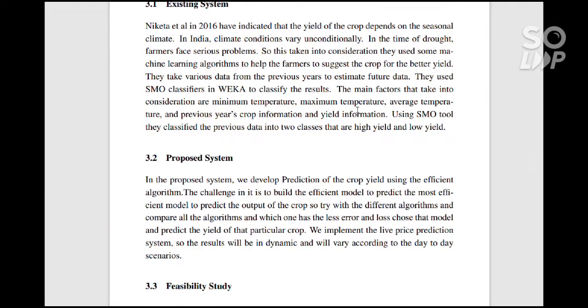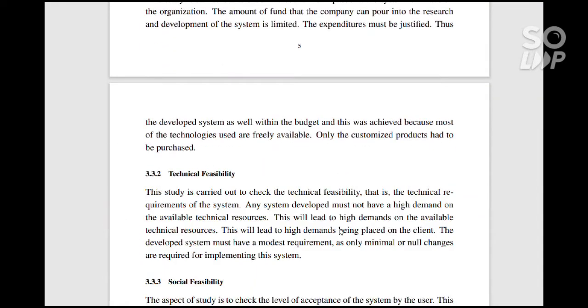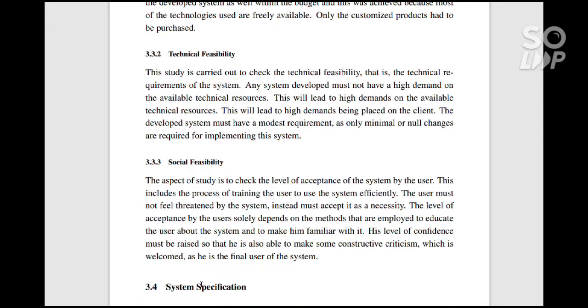Proposed system. So as an advance to the existing system, we have proposed a new system with increased efficiency and accuracy by using the KNN algorithm. We have proposed it with less error, so it will be very beneficial for the farmers and they can use it very easily. The user interface of this product is also very simple so that the farmers can use it. This is the economical and technical feasibility study of our project.